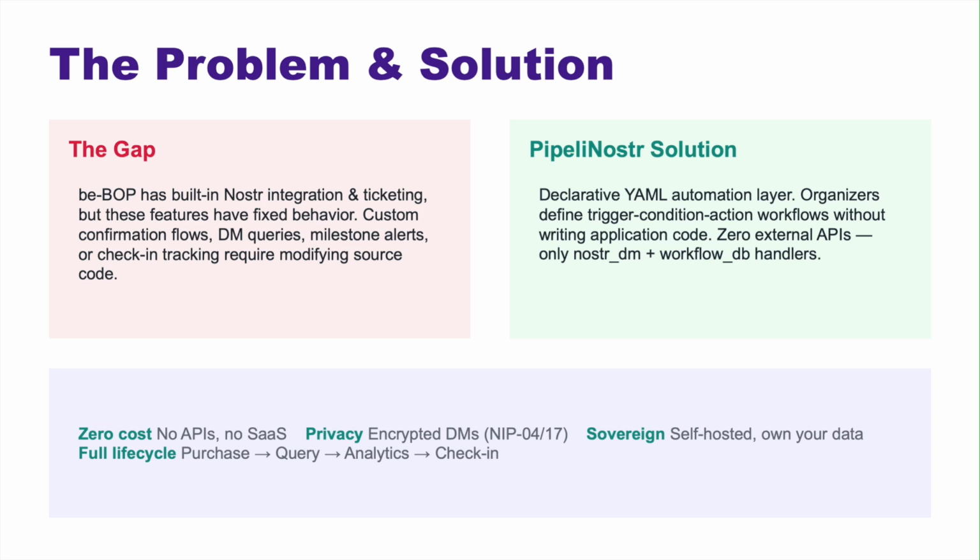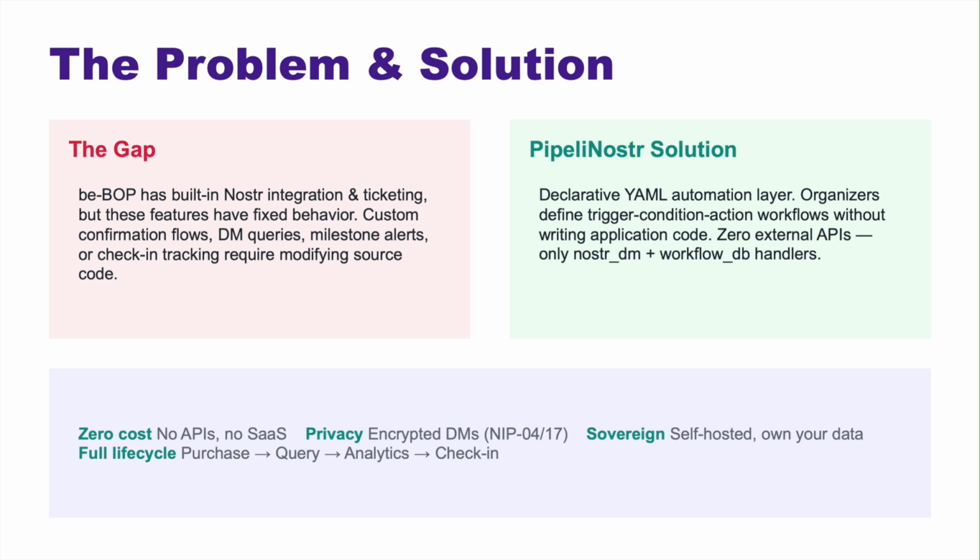be-BOP already offers Nostr integration with ZAP processing and event ticketing, but these are built-in features with fixed behavior. If an organizer wants custom confirmation flows, DM-based queries, or check-in tracking, that would need to modify source code. My solution uses Pipeline Nostr as a declarative automation layer.